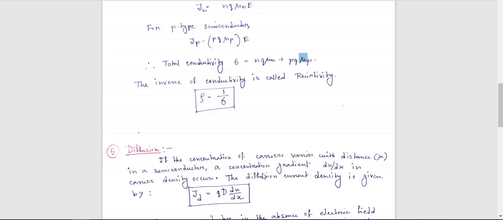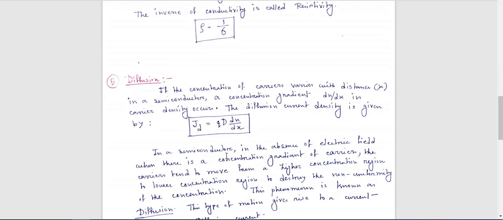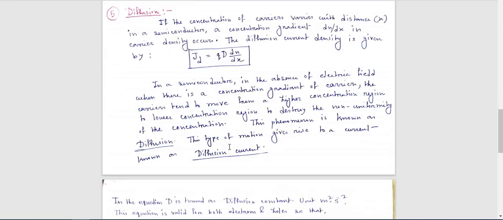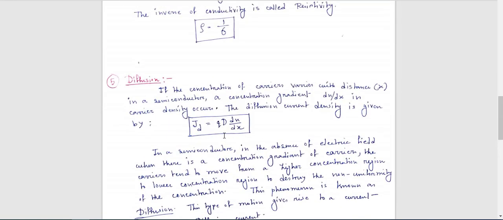Next, let us come to the next topic, that is diffusion. What do you mean by diffusion? First of all, I will give an example. Suppose you have some table sugar, a cup, and some water. You are asked to mix this sugar with the water. You pour the water into your cup or glass, and after that you add some sugar.